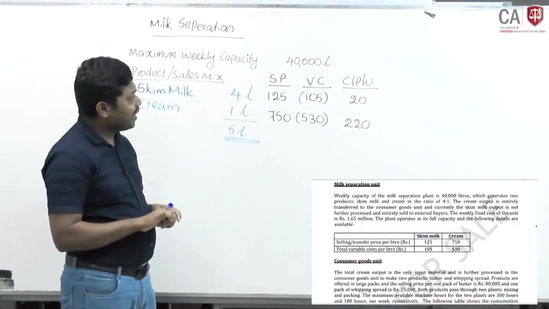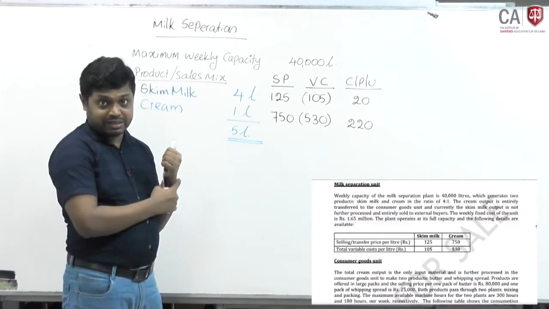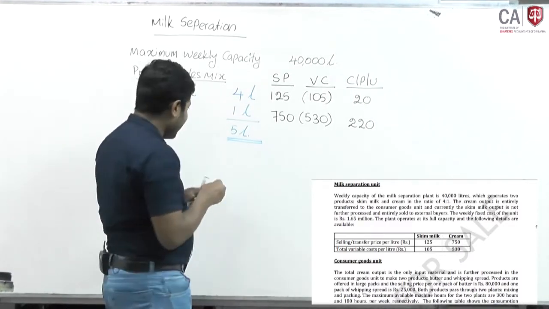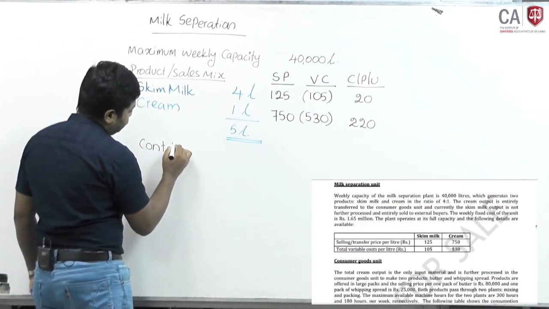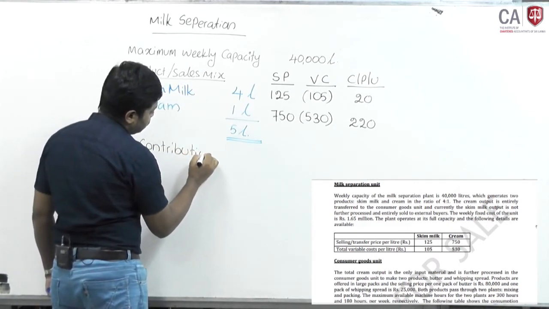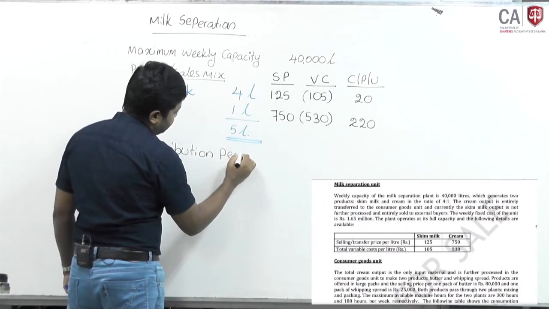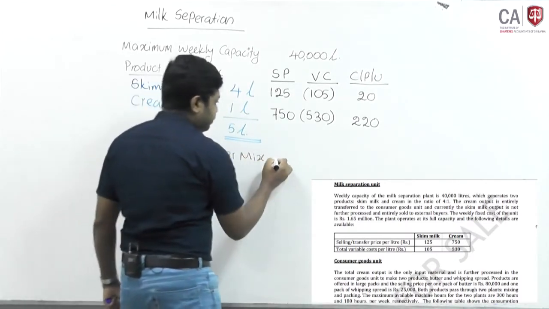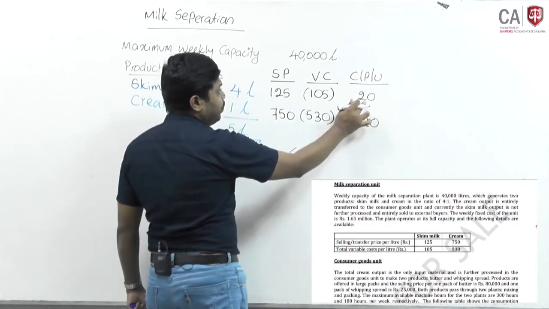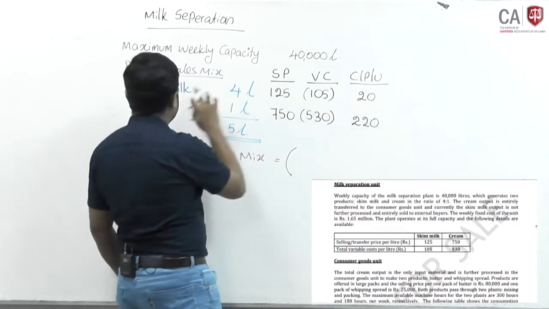If you want to calculate the contribution per mix, how to calculate it? 20 rupees is the contribution per unit of skim milk.